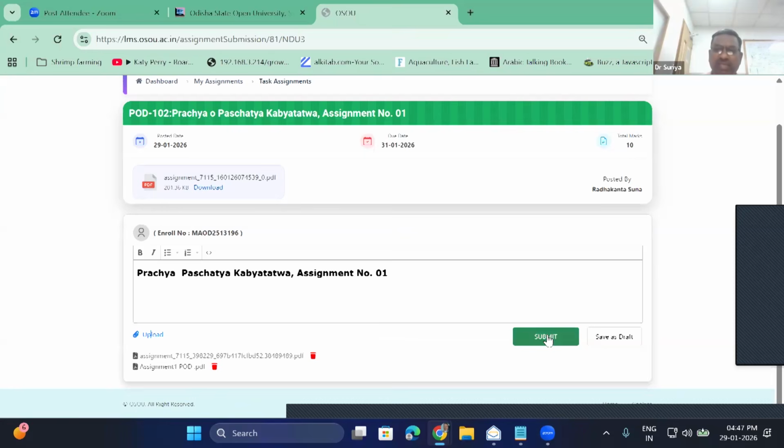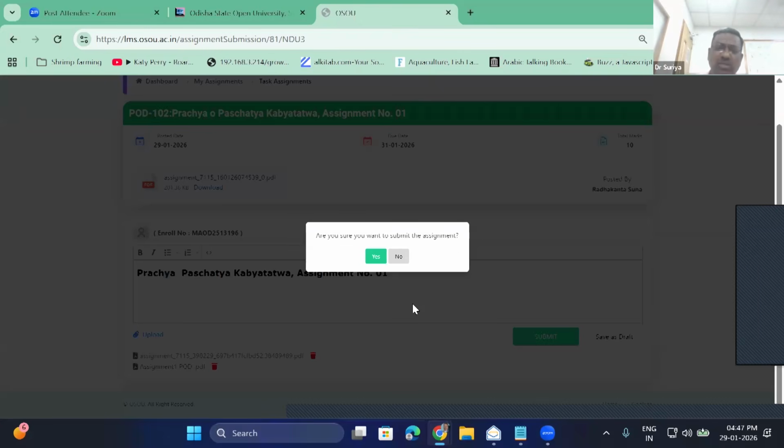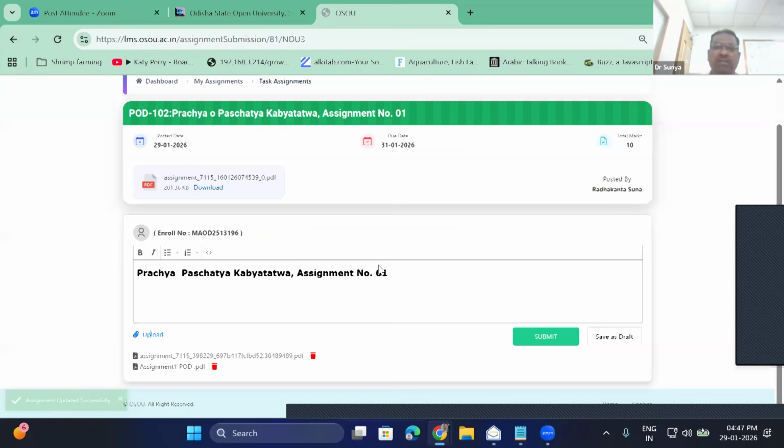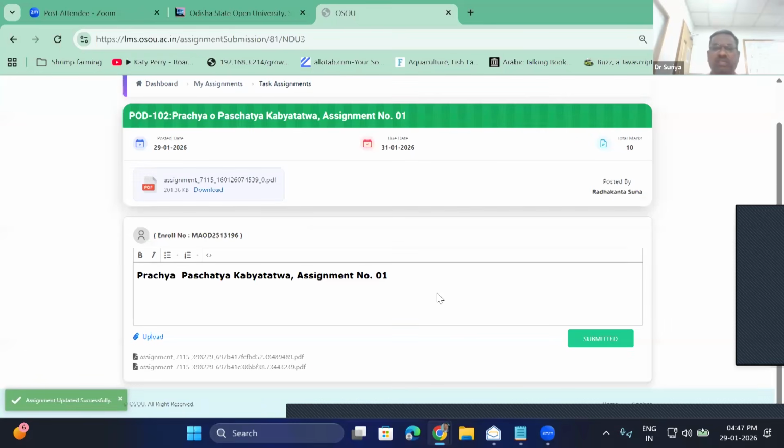And then you can say submit. It will again ask you for confirmation, because many students are taking the wrong file. You have to rename the file properly, like assignment 1, POD, the subject code and the name. Give the subject code and subject number correctly and then start uploading. So it is asking for confirmation.